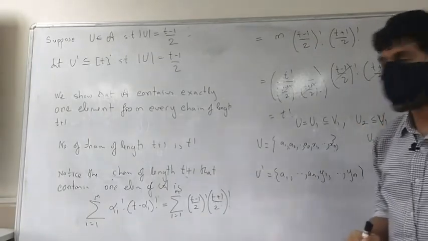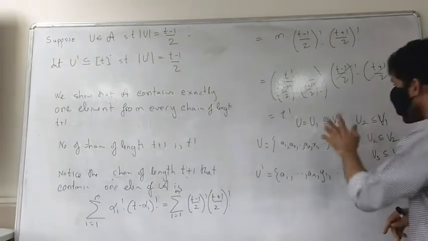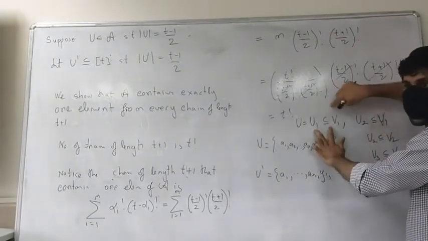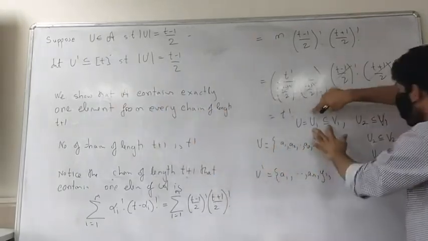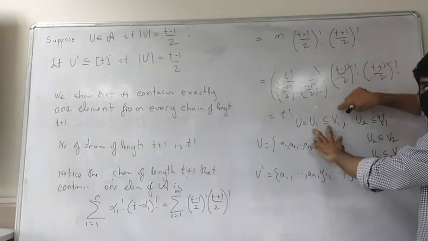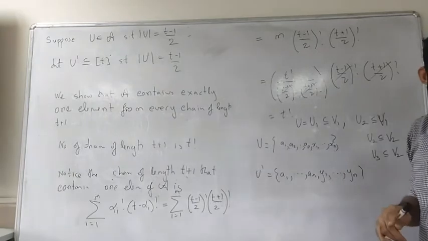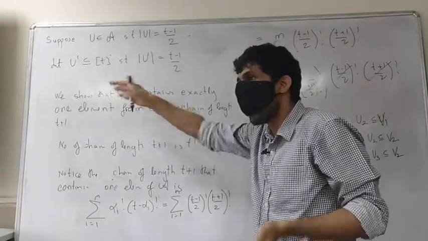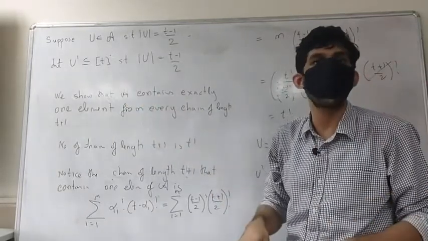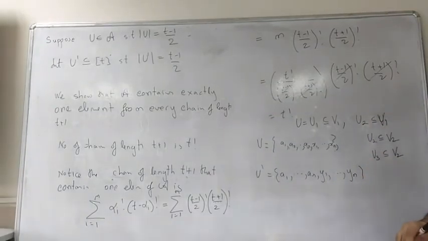But now what do we know? We know that A either has u1 or v1, and not both. So A will either have u1 or v1 in it. It will also have either u2 or v2 in it. Why? Because it has to have exactly one element from the maximal chain. But all elements in A are either of size (t minus 1) by 2 or (t plus 1) by 2, and in this maximal chain, these are the only ones of size (t minus 1) by 2 and (t plus 1) by 2.